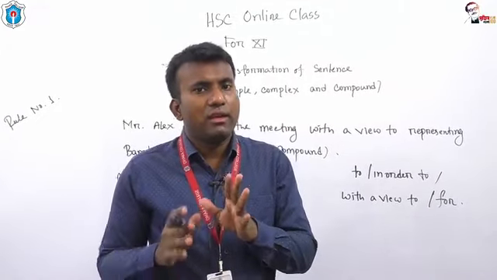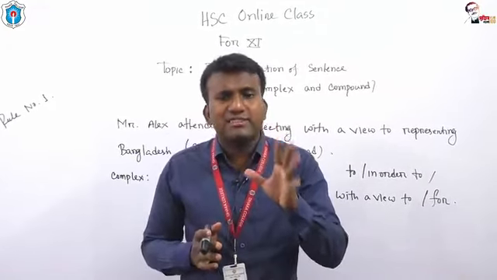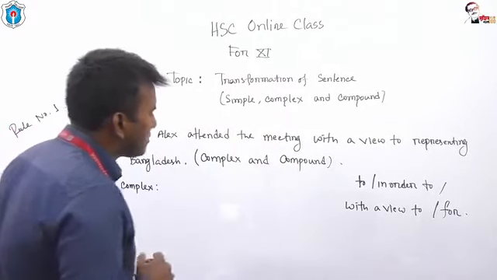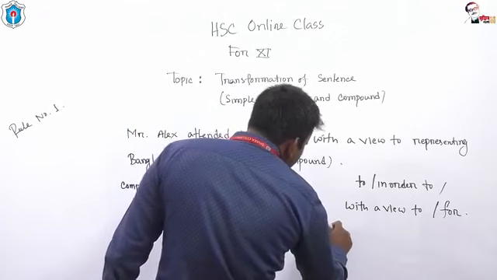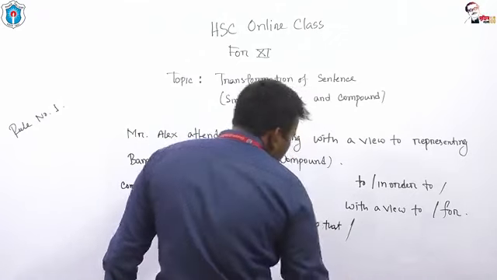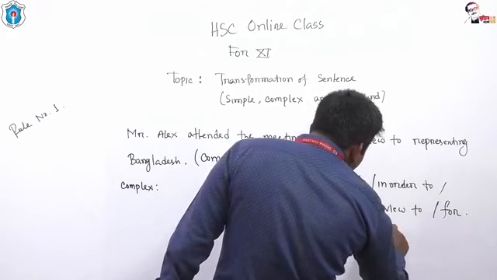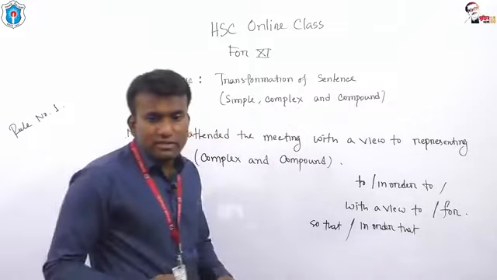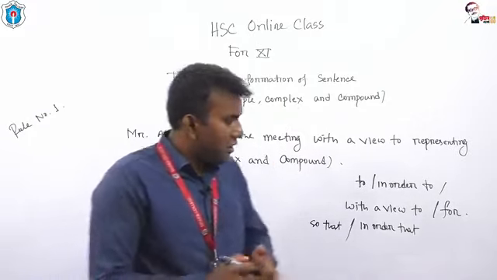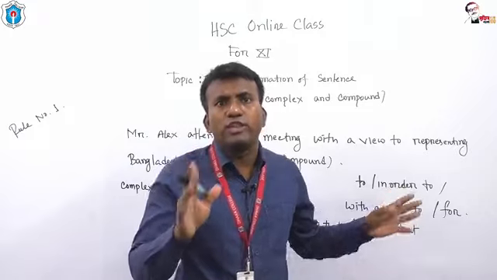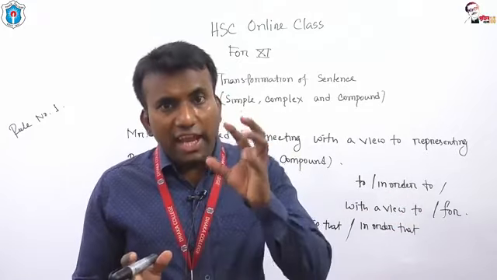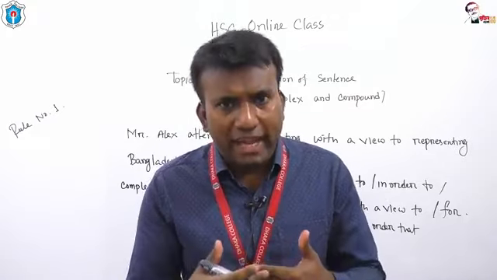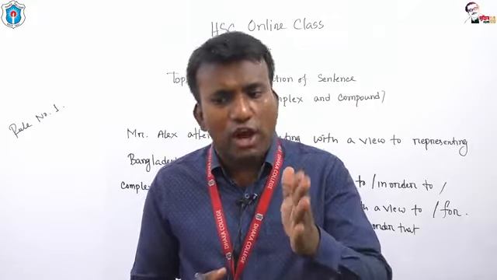Okay, in order to turn this sentence into complex, we need to use so that or in order that. Look at this, students. If you get to or in order to or with a view to in simple sentence, and if they express a purpose, in order to turn it into complex, you need to use so that or in order that.